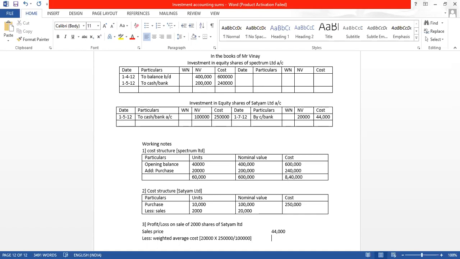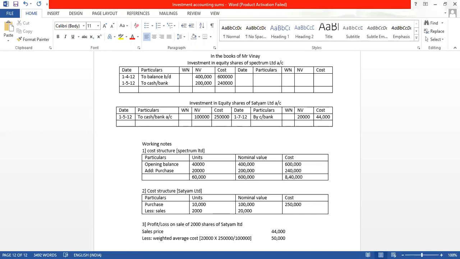Do a cross multiplication: 20,000 into 2,50,000 divided by 1 lakh. So how much cost are you getting? 50,000. So tell me, is it a profit or a loss?